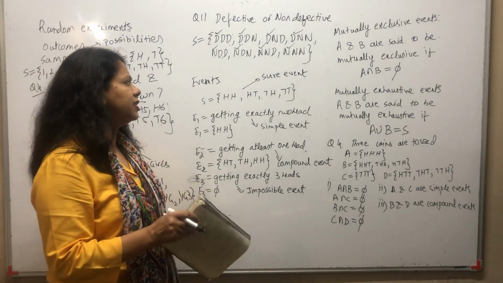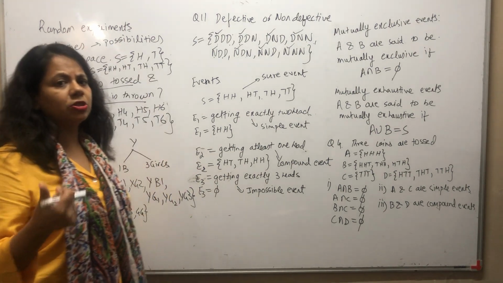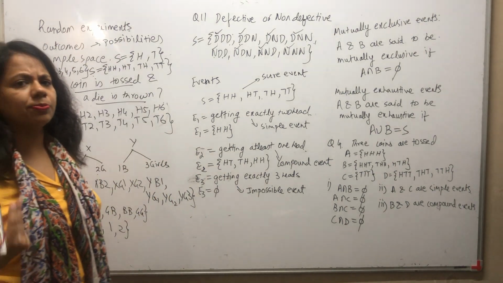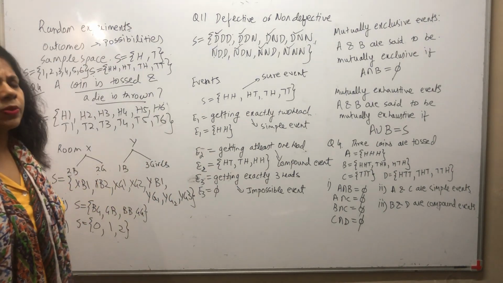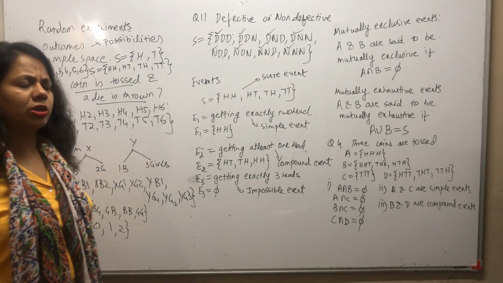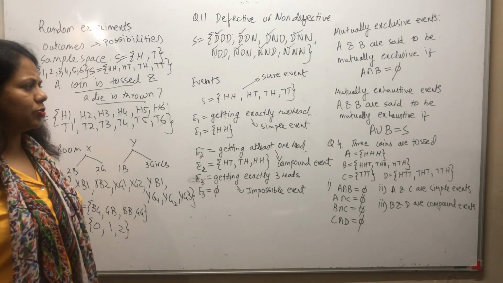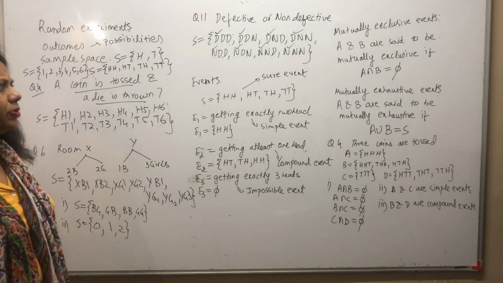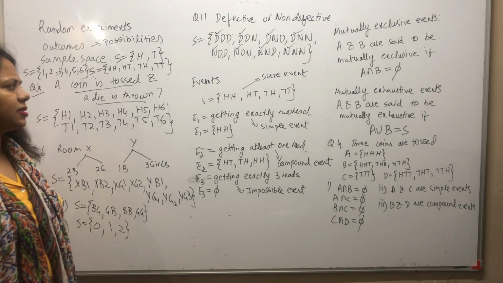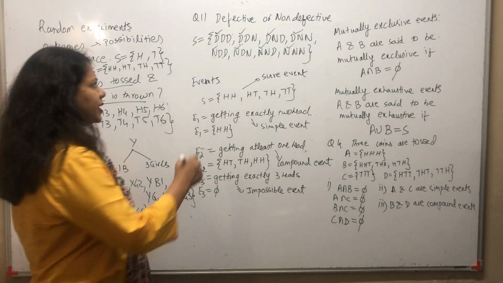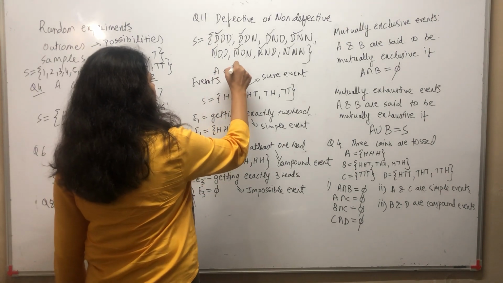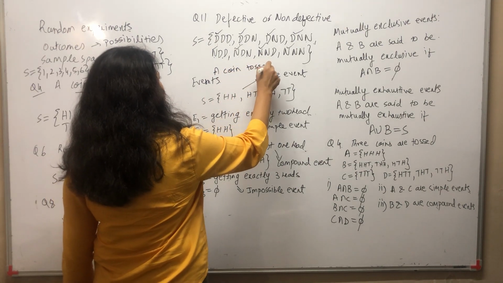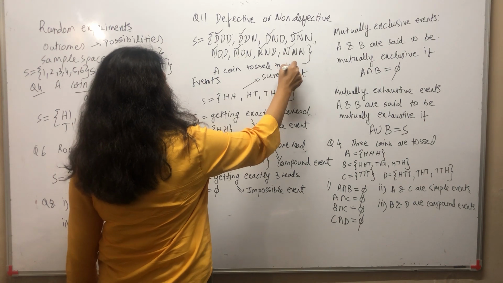Now we move ahead to events: sure event, impossible event, simple event, compound event, mutually exclusive event and mutually exhaustive event. So we would be taking that up. Now suppose a coin is tossed twice. What is the sample space?